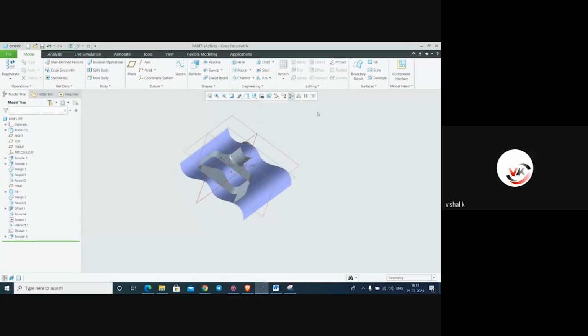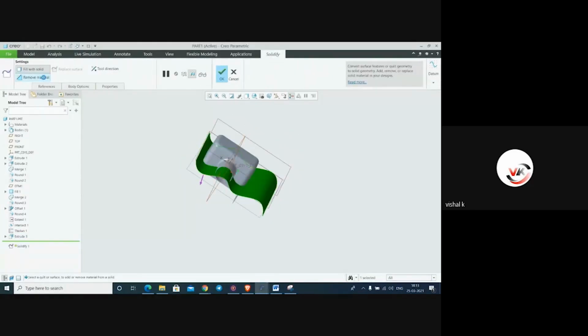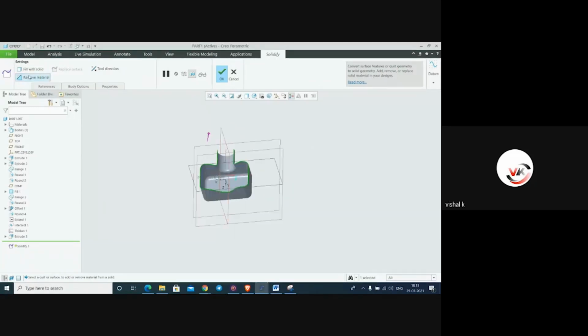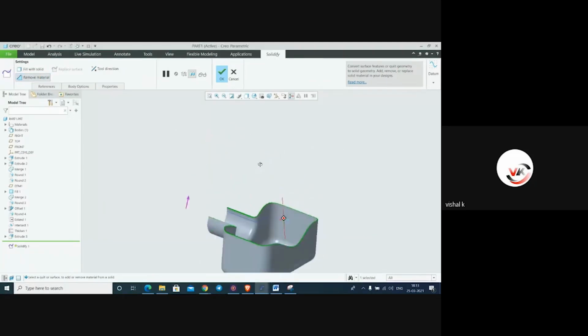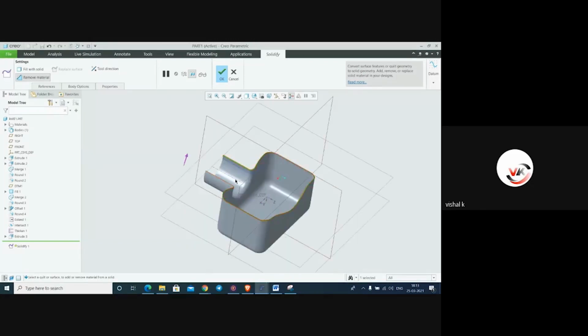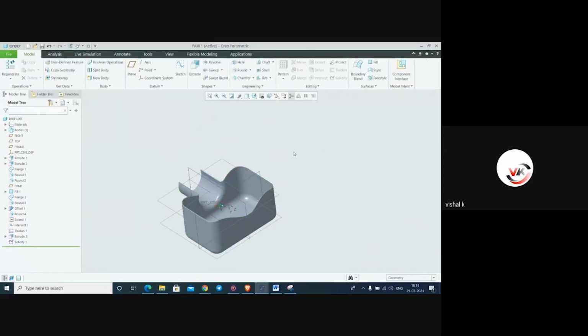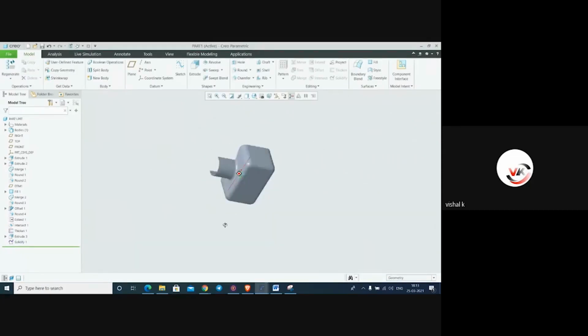Just we have to select solidify, this solidify option, remove material. See this. This is the solidify. Just say okay. According to our profile, we already removed the material.